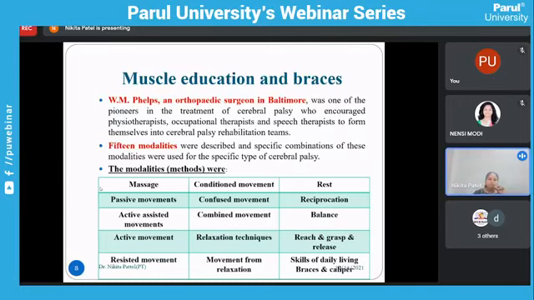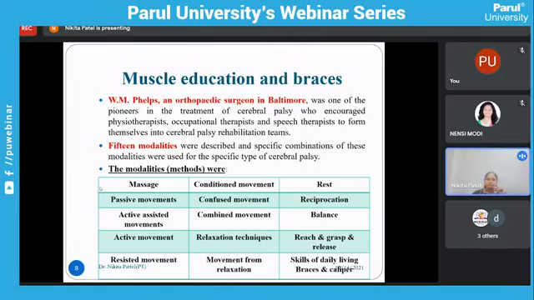So we can give reaching, grasping, and releasing. These are all activities we can do for fine motor, to improve the fine motor grip. We can also give skills of daily living, that is the ADL activities, so we can improve the ADL activities through this.